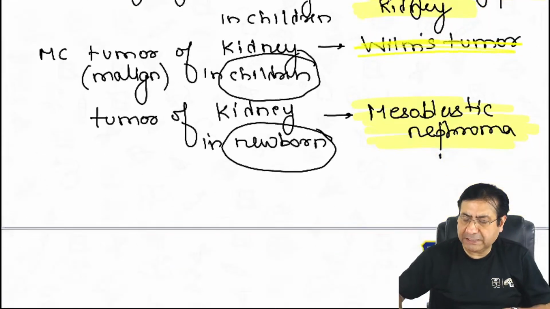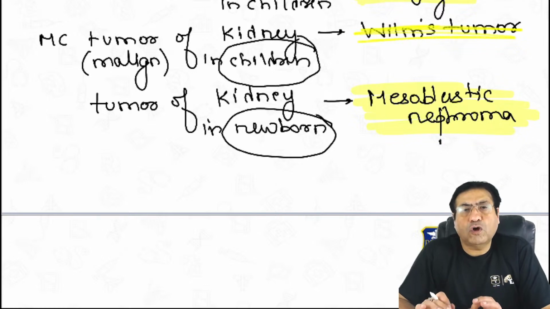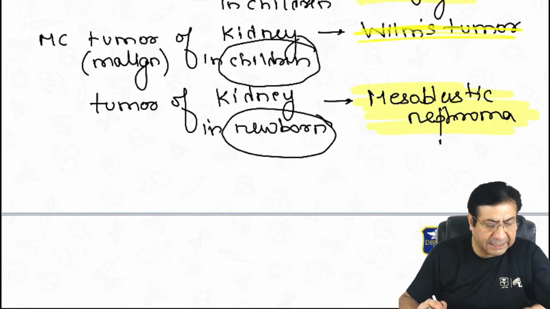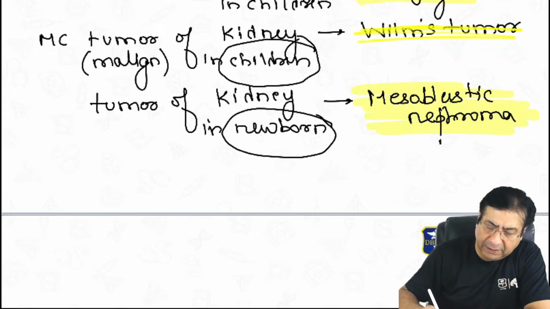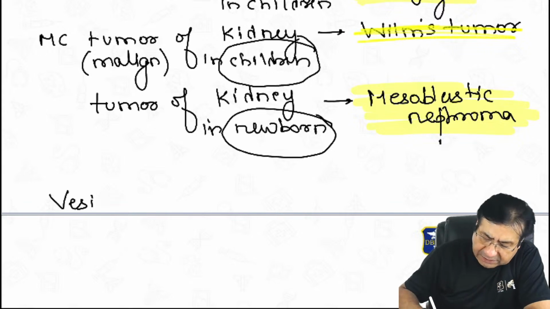So Wilms tumor is the most common tumor of the kidney in children, but the most common tumor of the kidney in newborns is a mesoblastic nephroma. Then there is another topic which is often asked in the exams, and that topic in children is vesicoureteric reflux.